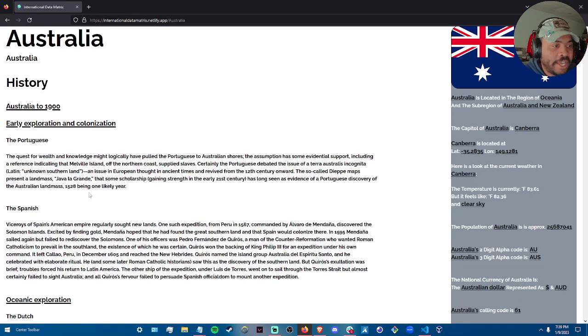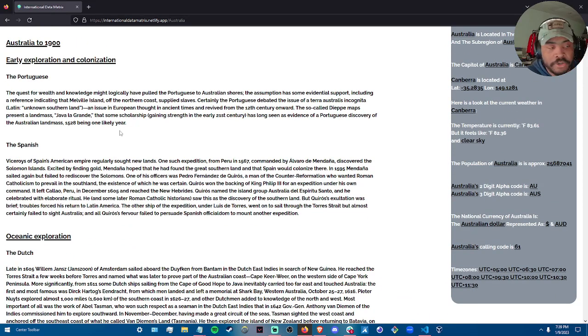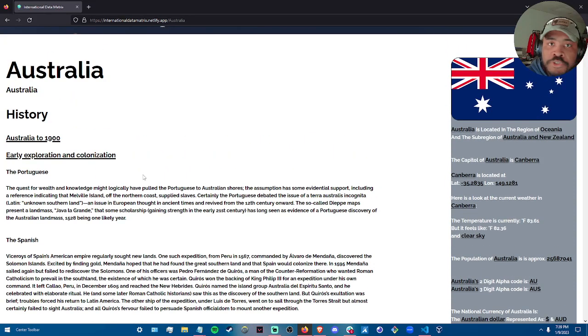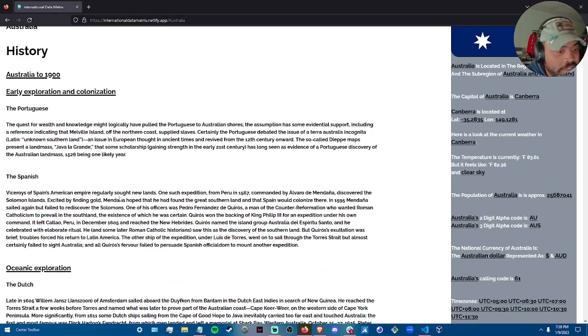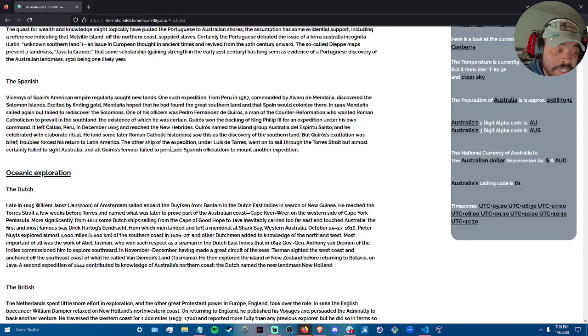On the left hand side, we have the place where all the other data that I wanted to add to each country, the economic, geographic, demographic, cultural, religious, all that information would be located. Unfortunately, I wasn't able to find an API that had this amount of data and in a way for me to easily put it on the screen and render that. So I ended up having to take a lot of this data straight from an encyclopedia and using it for my own project. In the future, I would love to find a way to make it so that this data is not so copy and paste, because it would be a lot to do.